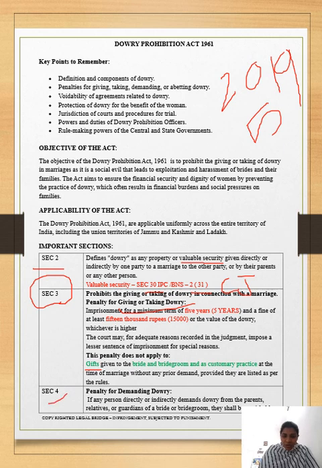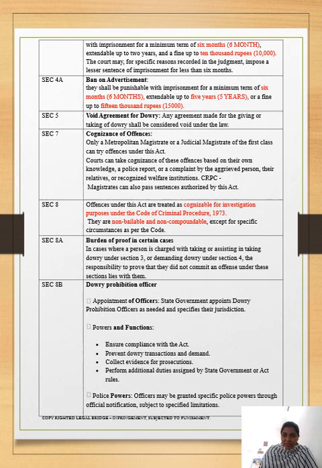Then we go to Section 4, the penalty for demanding dowry. Not only is giving or taking dowry punishable, but demanding dowry is also punishable. For that, there is 6 months imprisonment and a 10,000 rupee fine. Another important section: any agreement made for dowry is void. Who can take cognizance? Only a Metropolitan Magistrate or Judicial Magistrate First Class, on a suo motu police complaint or a complaint by the aggrieved person.